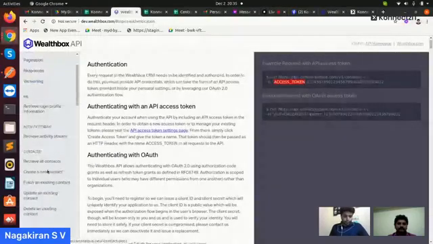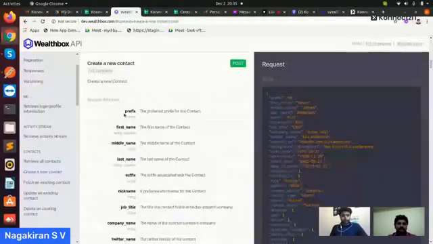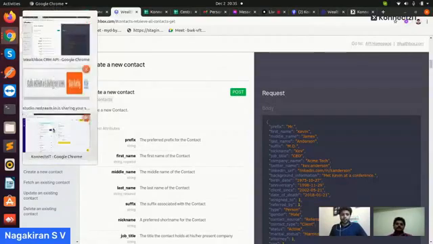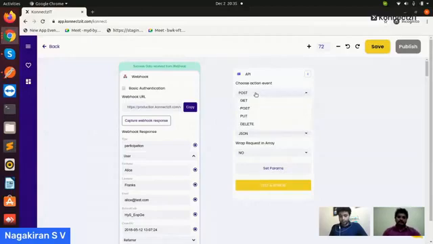Since my create action is a post HTTP method, I am using post in the dropdown. If the method is get, I can use the same get method here, and the same way for put and delete. Whatever HTTP method is mentioned in the respective API document, you have to use the same for the respective action.